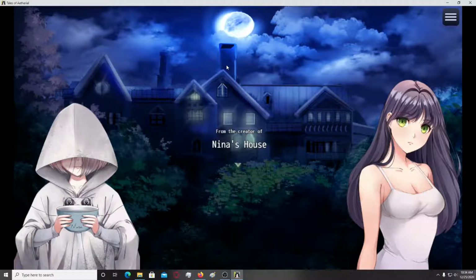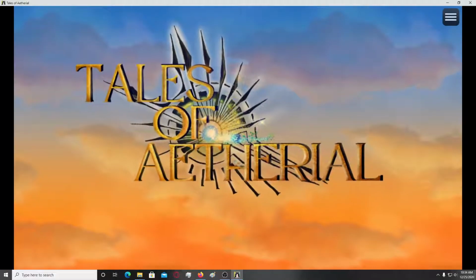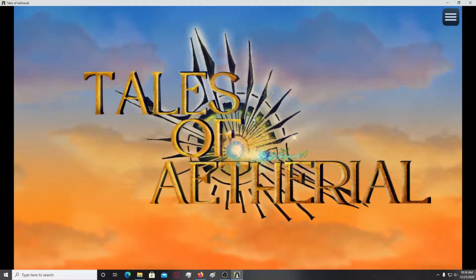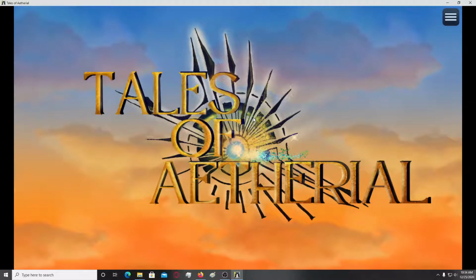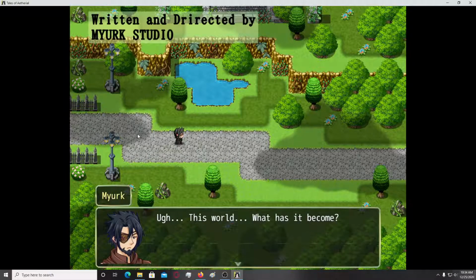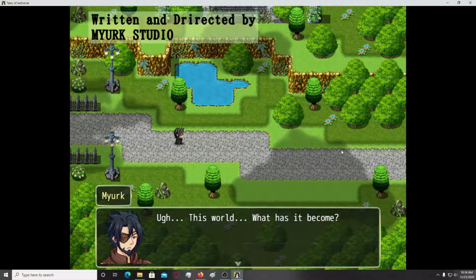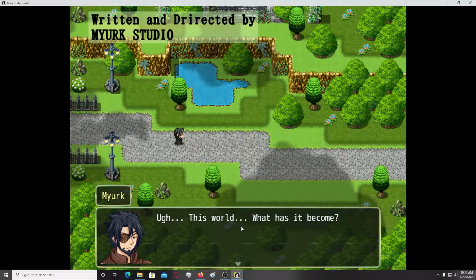From the creator of Nina's House. Okay, I don't know that game. That definitely looks like an MZ animation, because they are much more sparkly. Hey, I really love the cloud animations though. I'm curious how you can actually do this.